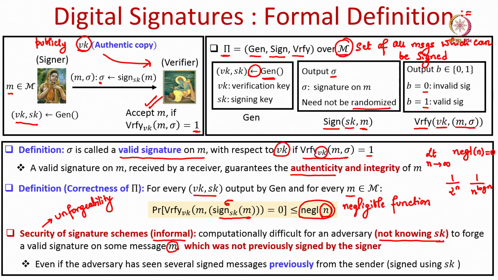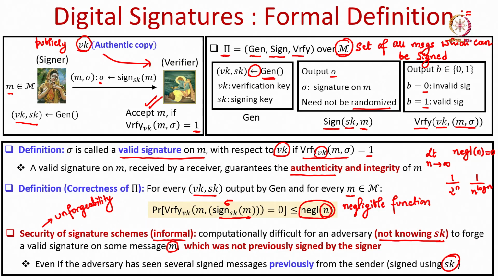And this should hold even if that attacker has seen me signing several messages in the past using the same signing key. And this precisely captures the unforgeability property that we expect from the physical signature.